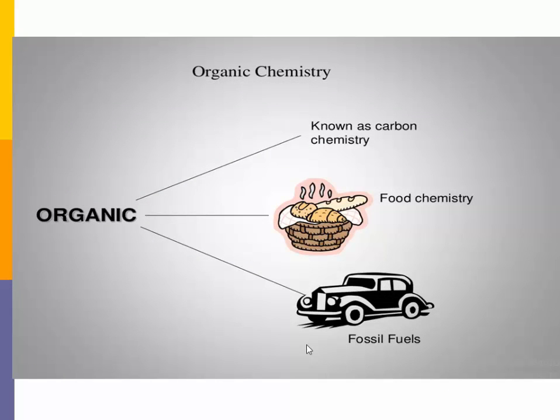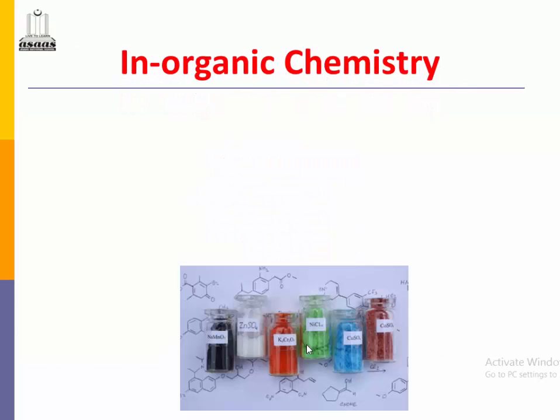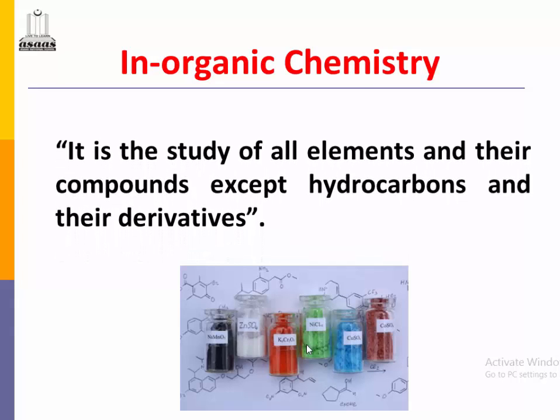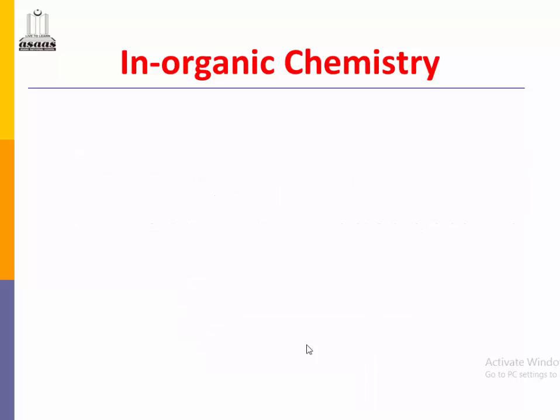So here is the diagram. You can see organic chemistry is known as carbon chemistry because carbon is a main source inside any living and non-living organisms. Food chemistry and fossil fuels. The next branch is inorganic chemistry. It is the study of all remaining elements after carbon and hydrogen or hydrocarbons. The study of all elements in which we do not have hydrocarbons and their derivatives. So remaining compounds except carbon and hydrogen we study in inorganic chemistry.